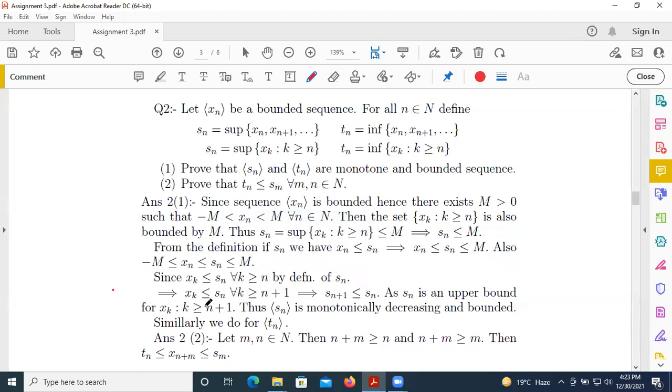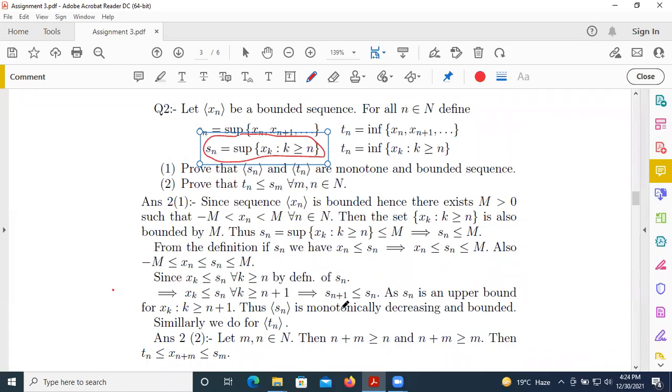Now we take the supremum on both sides. Taking the supremum, we get the supremum of xk is less than or equal to Sn, but the supremum of xk for all k greater than or equal to n plus 1 is, by definition, S n plus 1, which is less than or equal to Sn, as Sn is an upper bound for xk, k greater than or equal to n plus 1.